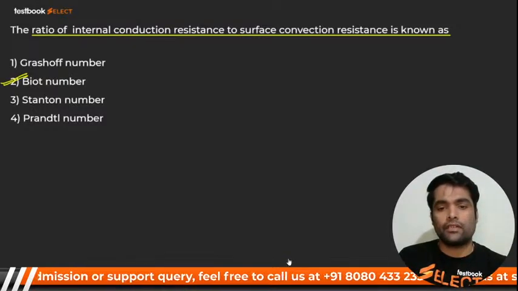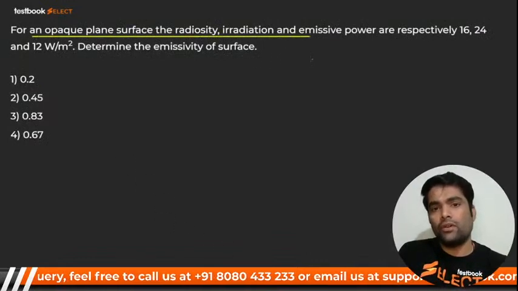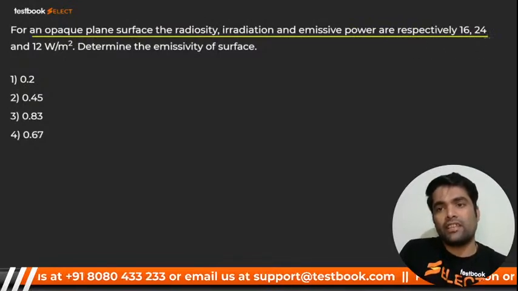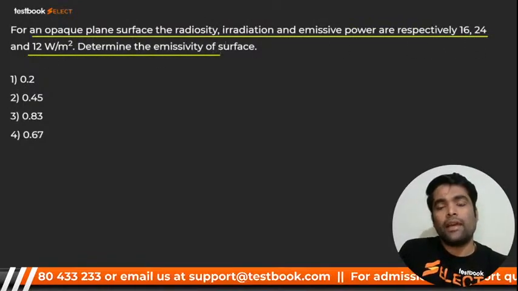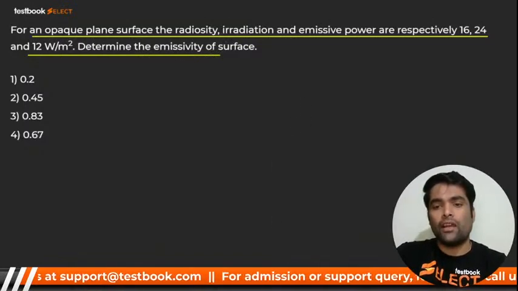Biot number, correct. For an opaque plane surface, the radiosity, irradiation and emissive power are respectively 16, 24 and 12. Determine the emissivity. How can we find out emissivity?